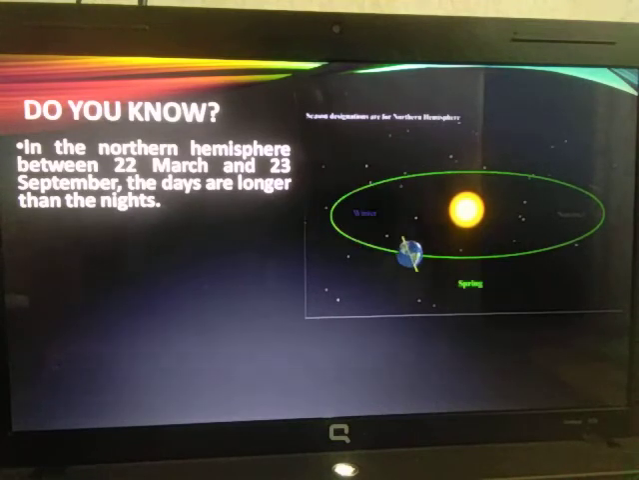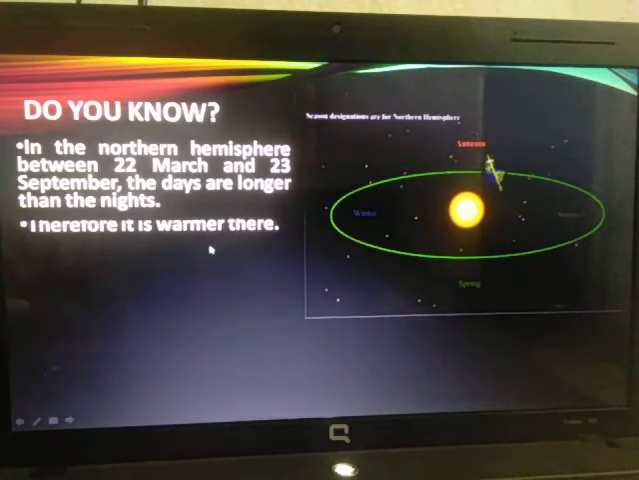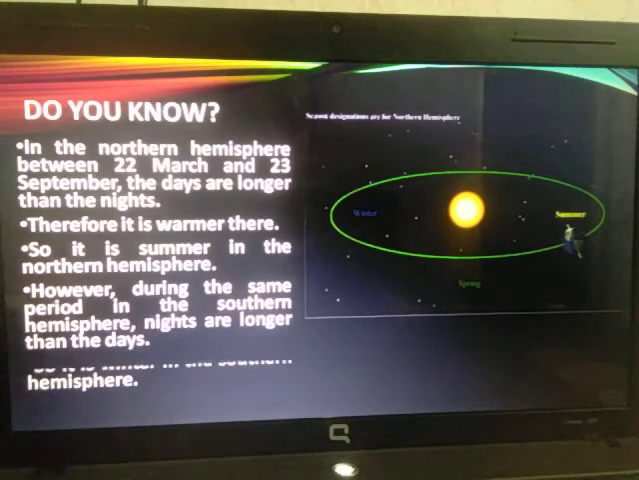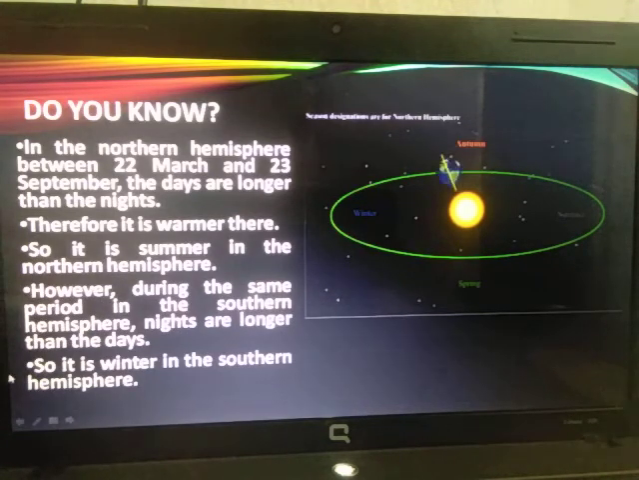Days are longer, it is warmer, and so the people who are staying in the northern hemisphere will be experiencing summer season. Fine. At the same time, in the southern hemisphere, from 22nd March to 23rd September, it is just the opposite. There the nights are longer and the days are shorter. So it is winter season in the southern hemisphere from 22nd March to 23rd September.